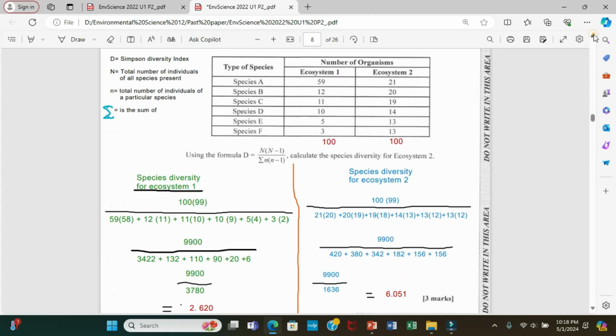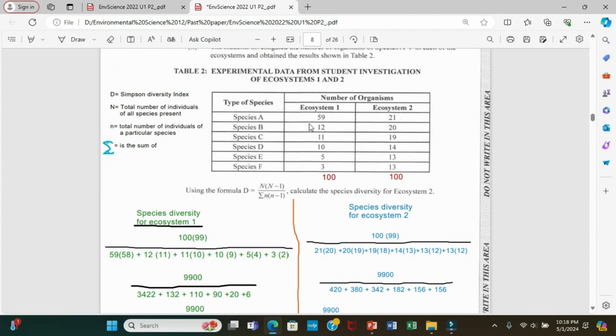But let me explain now the abundance. What they are saying now in regards to the relationship between abundance and species diversity is that if you have one species that is too high in number, this is 59, and those that are too small, one too big and one too small, or a number of them too large and some too small, the species diversity will be less. It is less diverse. Over here is more diverse. What this means, guys, is that this is more even.